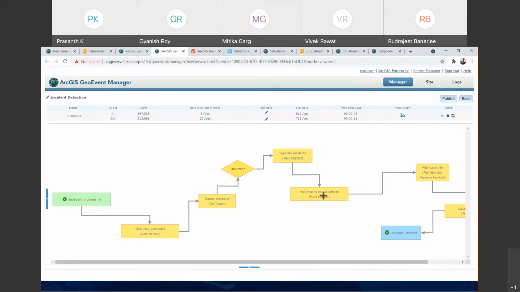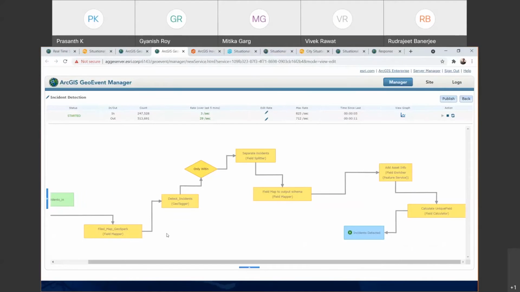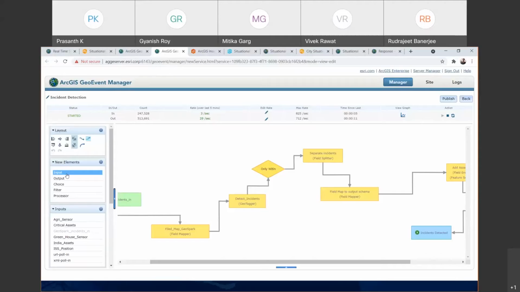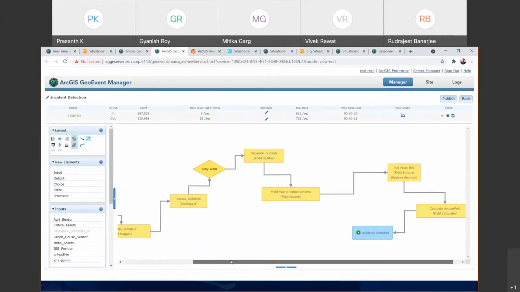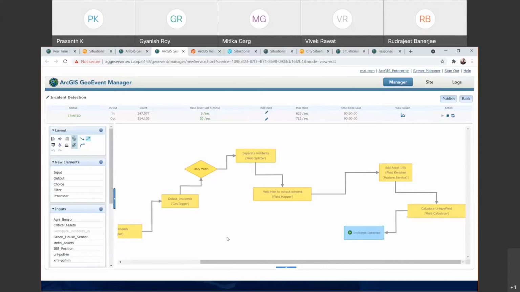I have used this specific workflow to geotag these incidents along with my critical assets, and all these yellow boxes are different out-of-box filters and processors available. So you have input connector, output connector, choice, filter, and processor. These are the elements available, and you will be able to create a specific workflow to run an analytic using Geo Event Server.